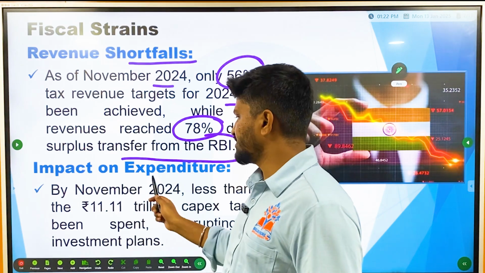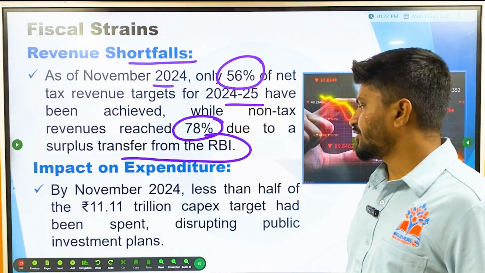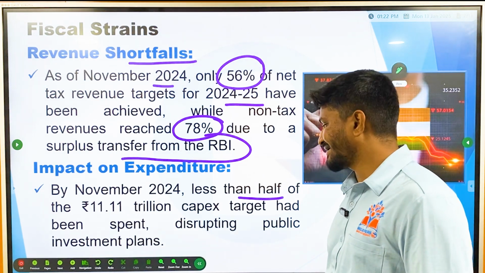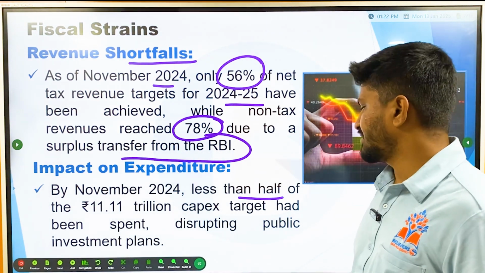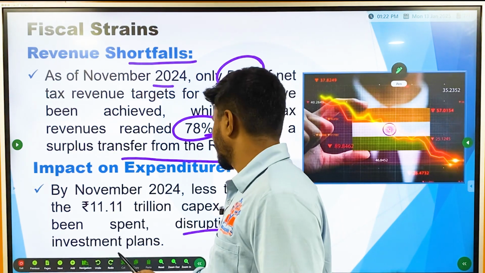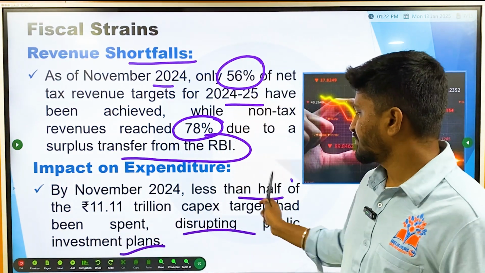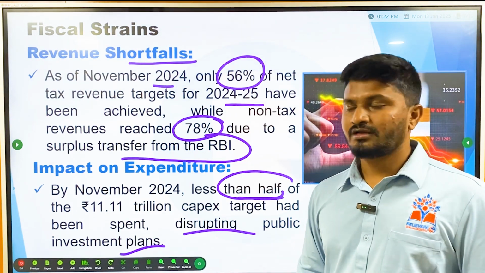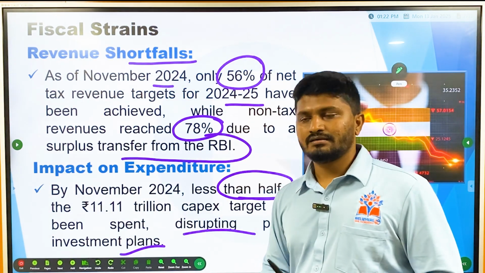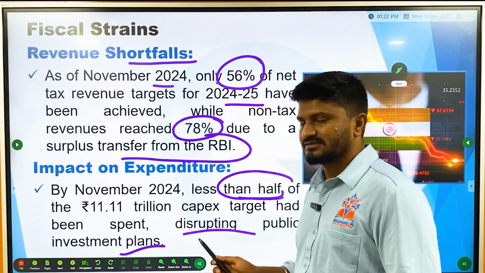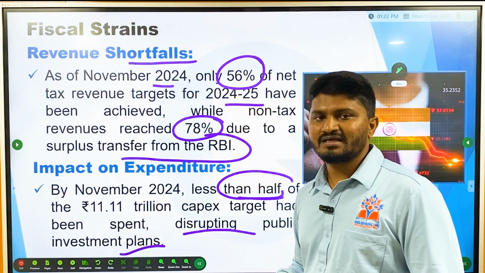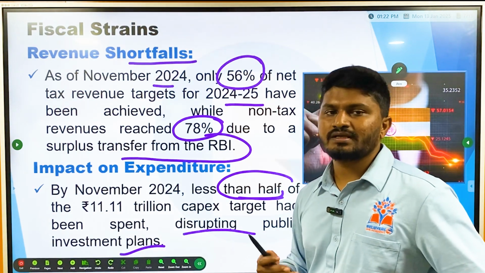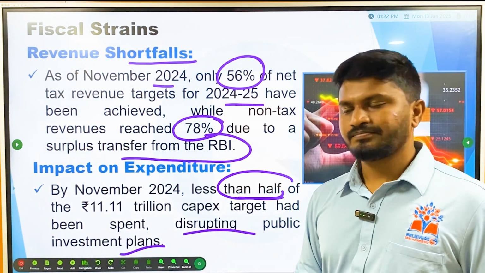Then the impact on expenditure: by November 2024, less than half of the 11.11 trillion capex target had been spent, disrupting the public investment plans. Only almost 5.5 trillion has been spent, compared to what was initially needed for this capex, the capital expenditure. Meaning only half is spent on capital expenditure and the rest is spent on revenue expenditure, which is not creating any kind of assets.